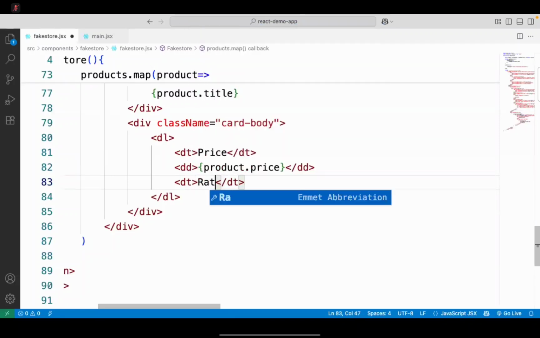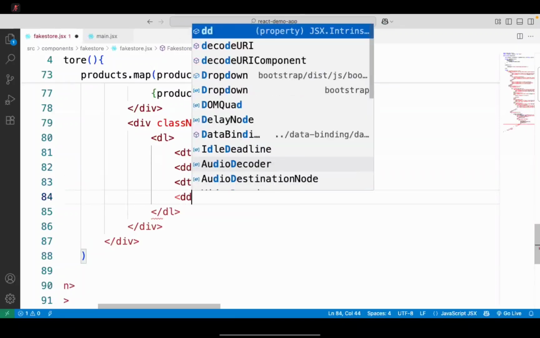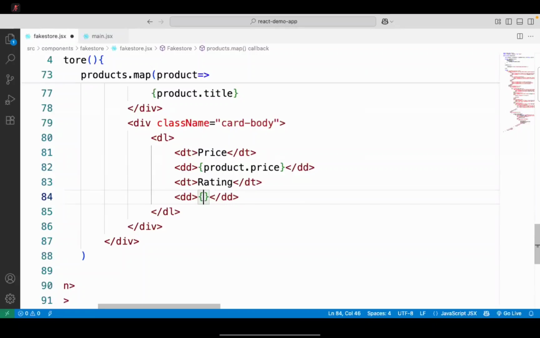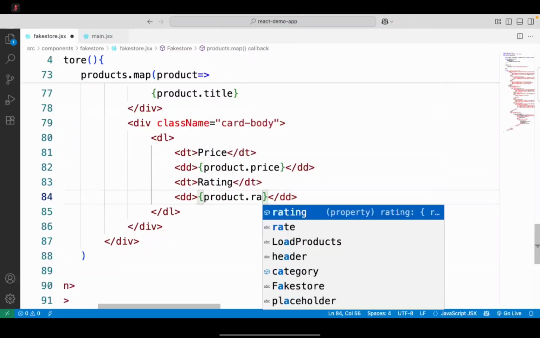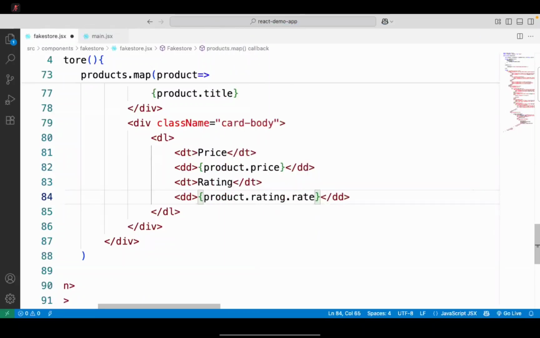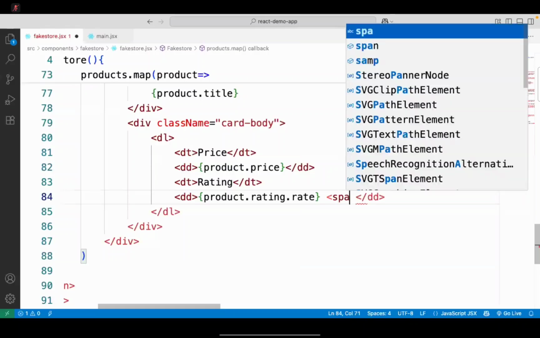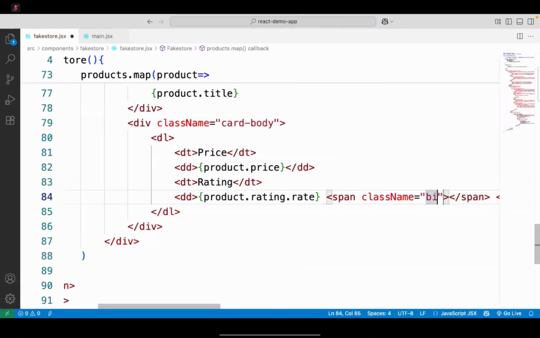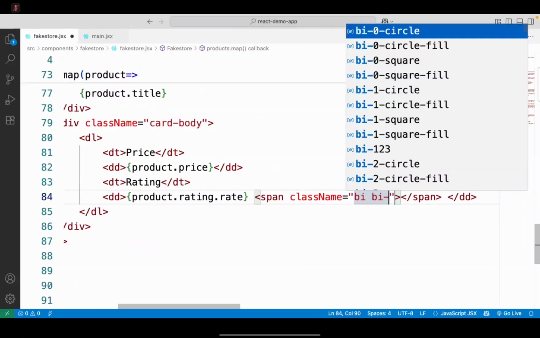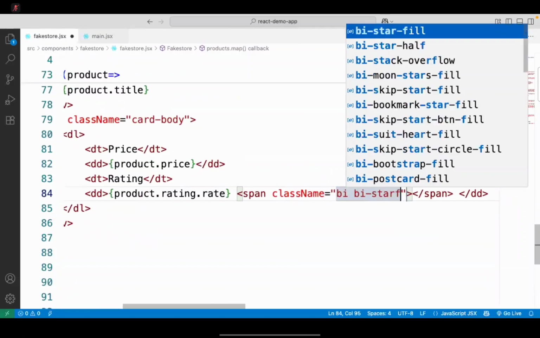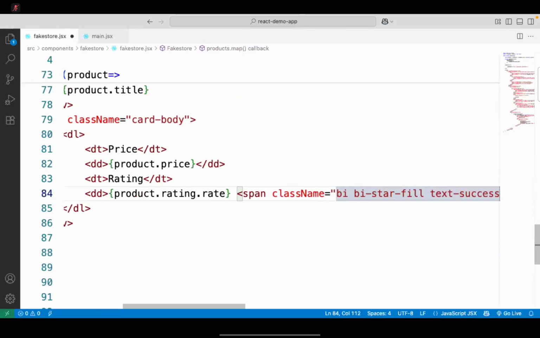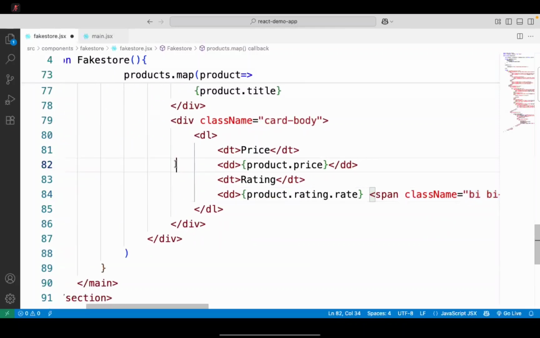And here we want rating, so data definition: product dot rating dot rate. And we will put some symbol by using a span, span class BI, star fill and the text success. I'm just using it. Okay.